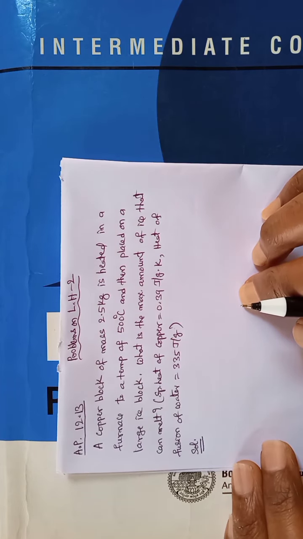Here we understand that since the copper block is at 500 degrees centigrade, it is the item which is going to lose the heat, and the ice block is the item to gain the heat. So let me write here heat lost, and here heat gained.